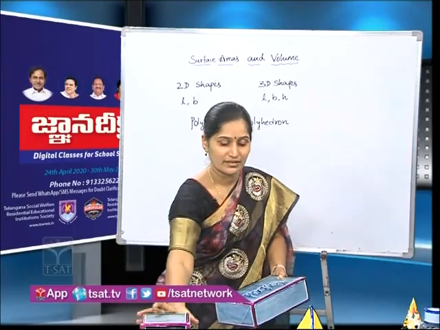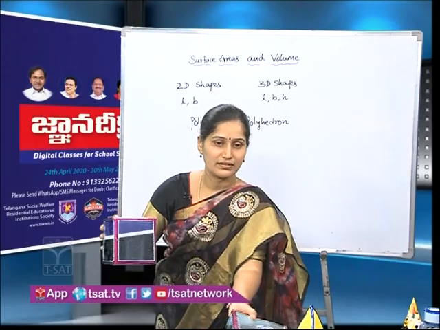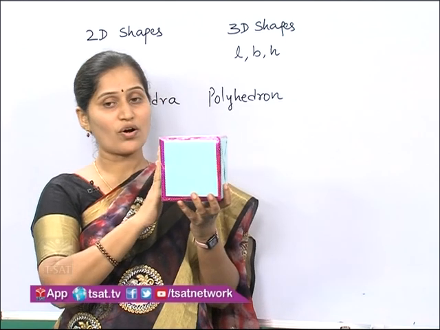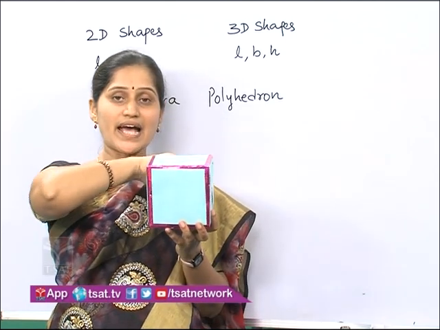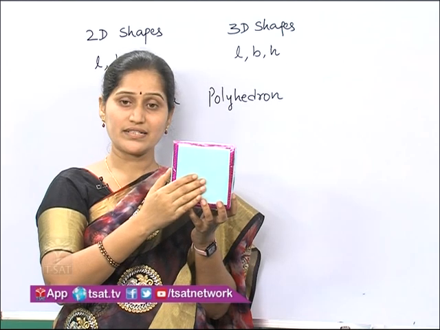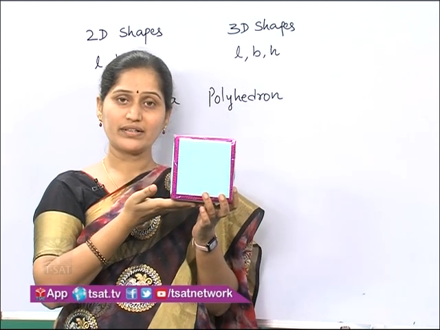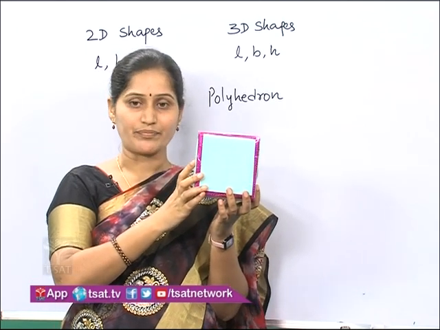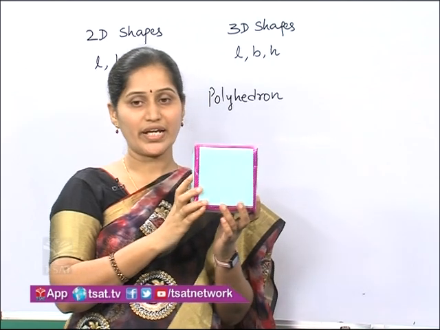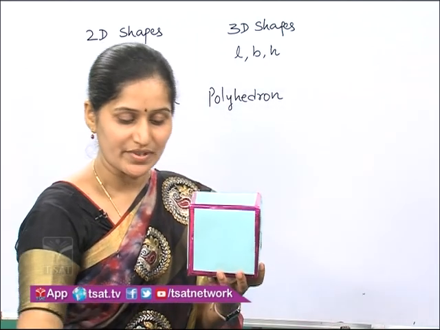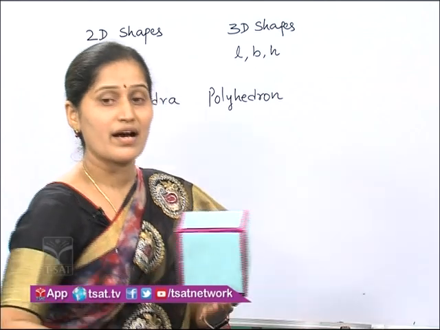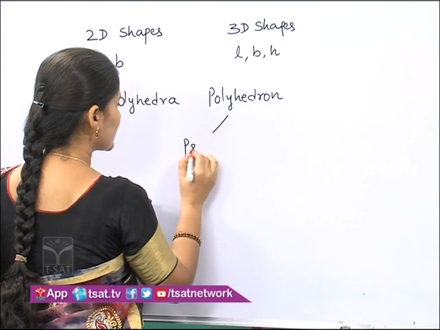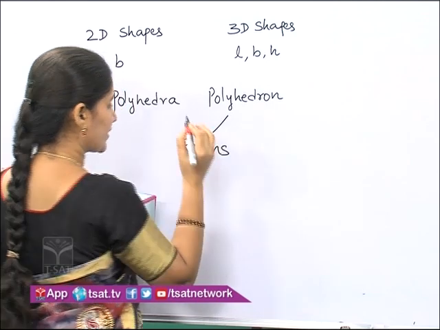Whereas if I take this solid, here also the solid consists of squares as its lateral faces and the top and bottom are congruent, so this is also known as a prism. Now within polyhedra we are discussing prisms, right? So what are prisms? Lateral faces are parallelograms and the bases are congruent.